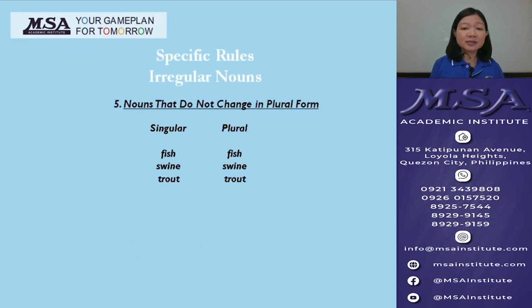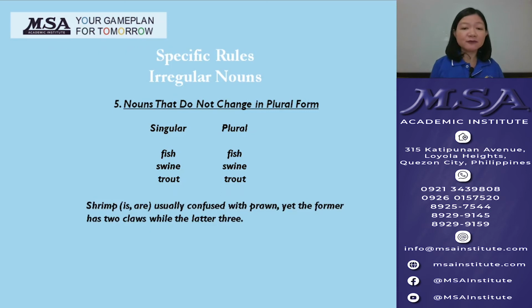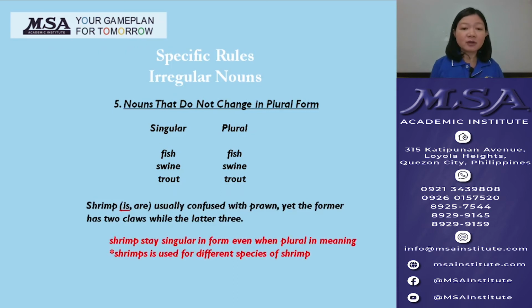Fifth is a noun that does not change in plural form. For example, fish. What is the correct verb in this sentence? Shrimp is usually confused with prawn, yet the former has 2 claws while the latter 3. Shrimp stays singular in form even when plural in meaning, but shrimps is used for different species of shrimp.